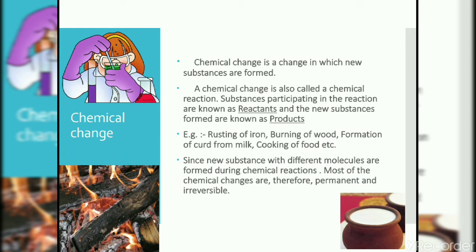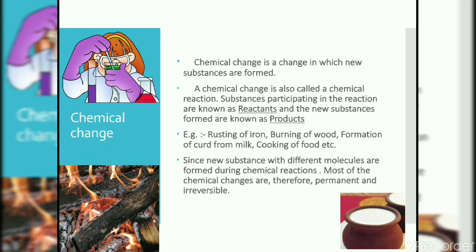For example, rusting of iron, burning of wood, formation of curd from milk. If we put a small quantity of curd in the milk, after 24 hours we can easily see that milk is formed into curd. So that is a new substance formed.